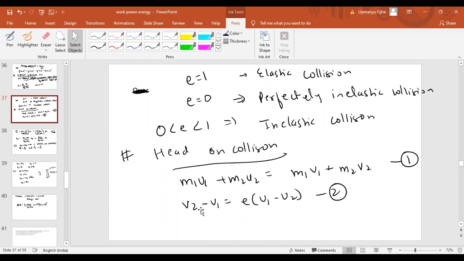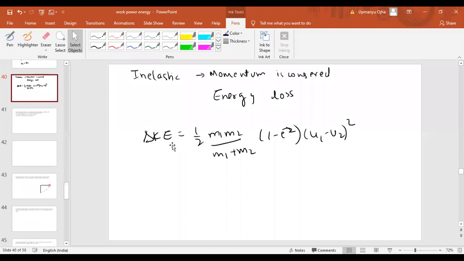If we substitute v2 here, we'll get the value of v1. And if we get the value of v1, we can get the kinetic energy, half m v1 square. After solving this, we'll get this equation itself: the change in kinetic energy will be equal to half m1 m2 by m1 plus m2, bracket 1 minus e square, into u1 minus u2 whole square. Okay, fine.